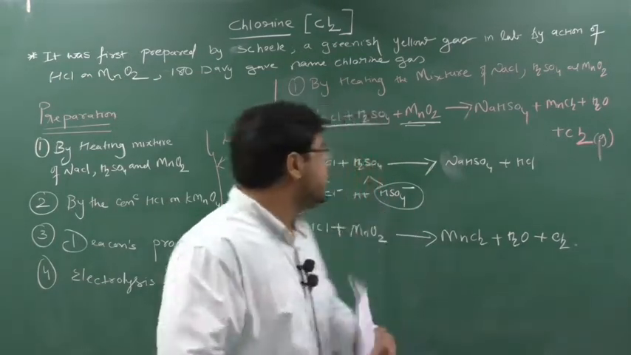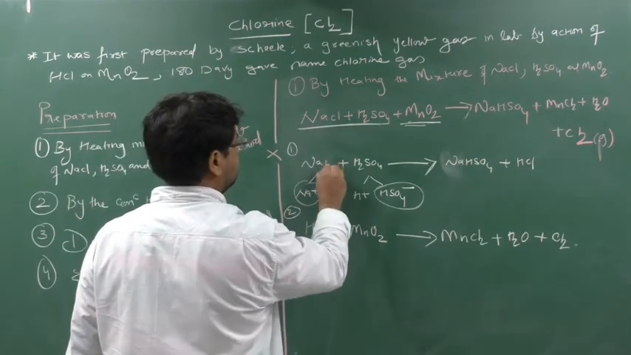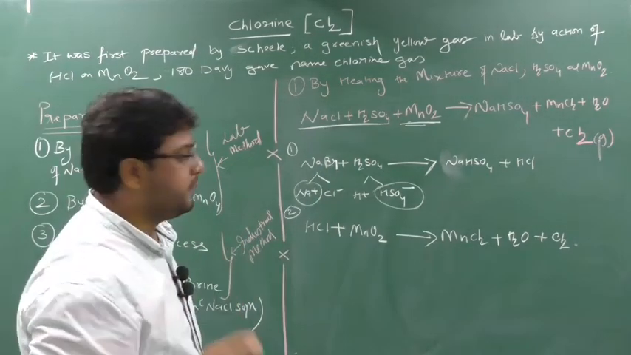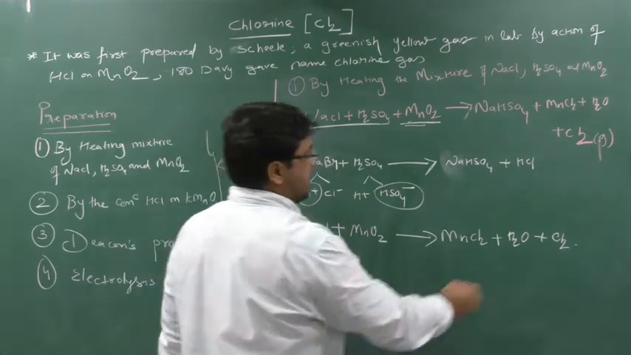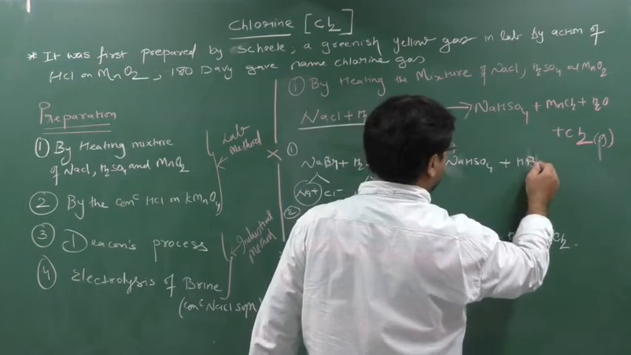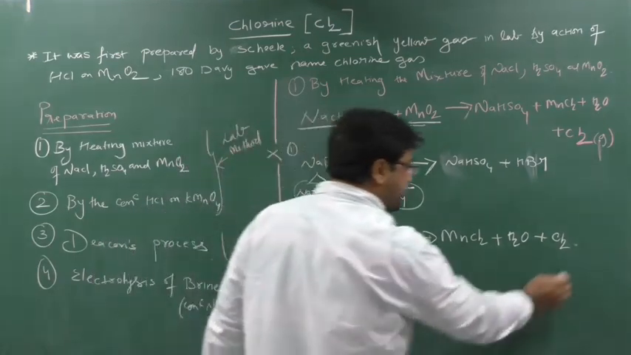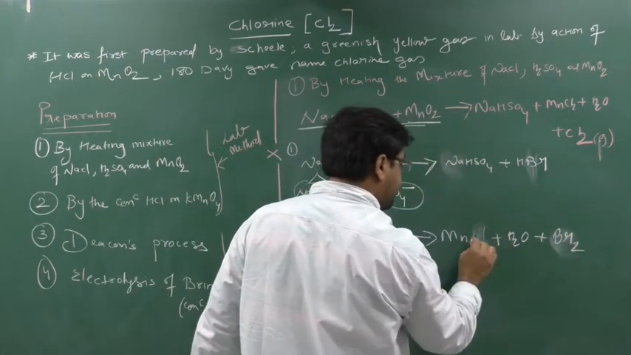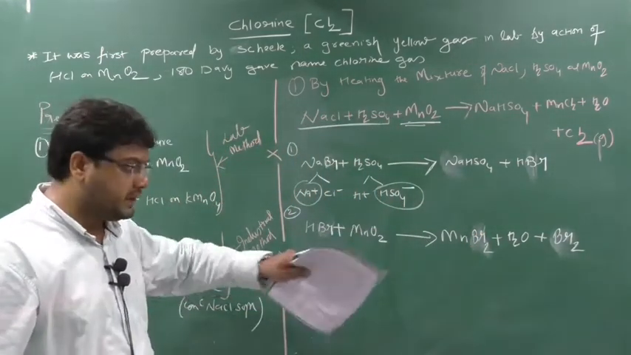Please remember this. See, instead of NaCl, if I take NaBr, I hope you have written now. Okay, this need not be written down, just for information. Instead of NaCl, if I take NaBr, I will get HBr. Then this HBr will react with MnO2 and I will form Br2 and I will get MnBr2. Clear? So this is also the preparation of bromine gas.